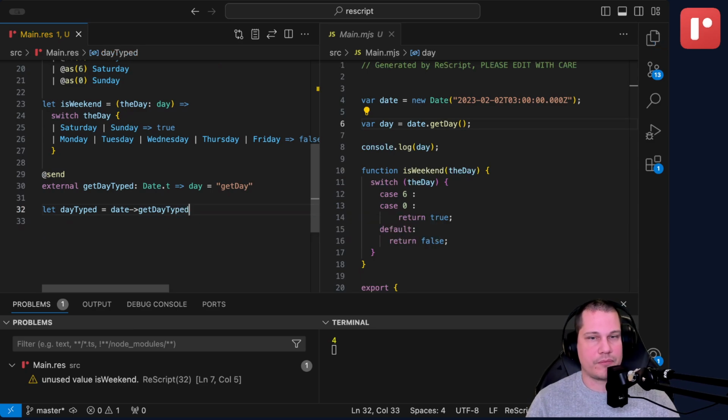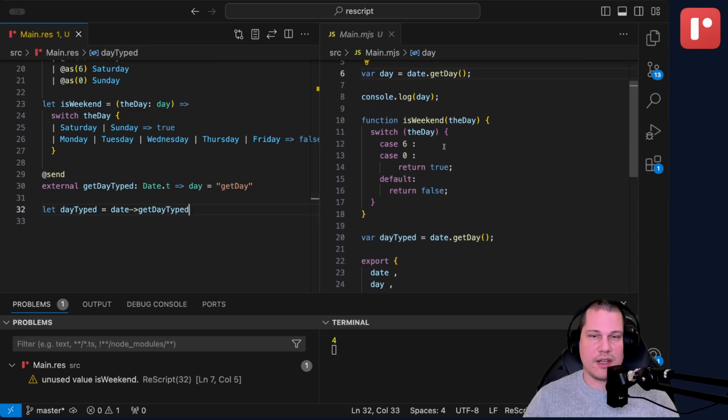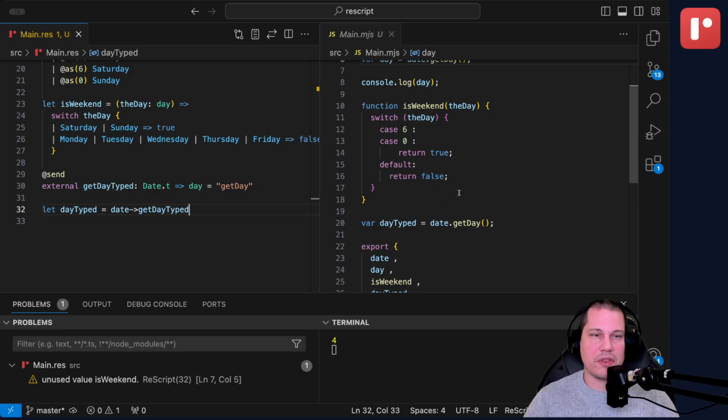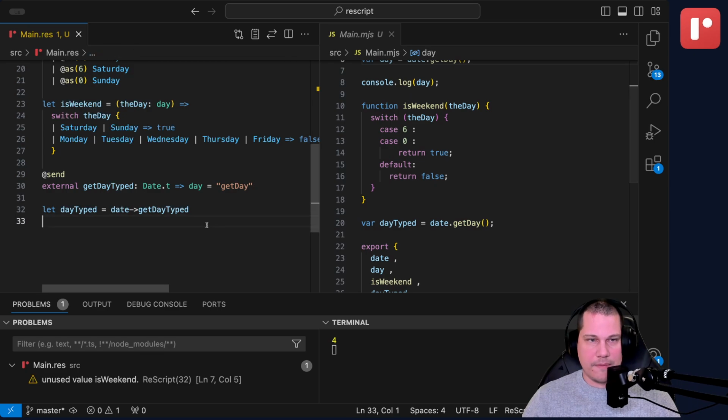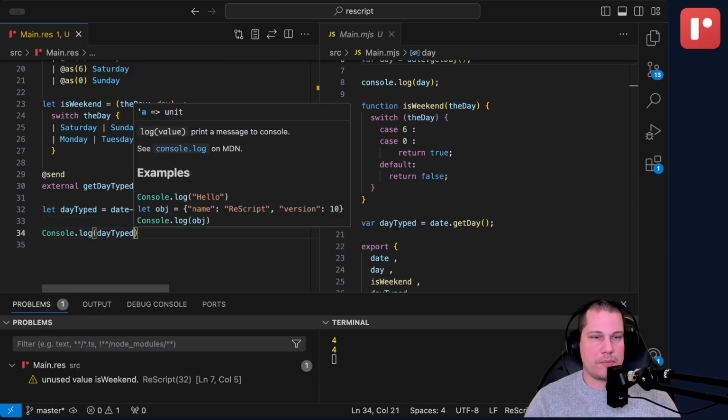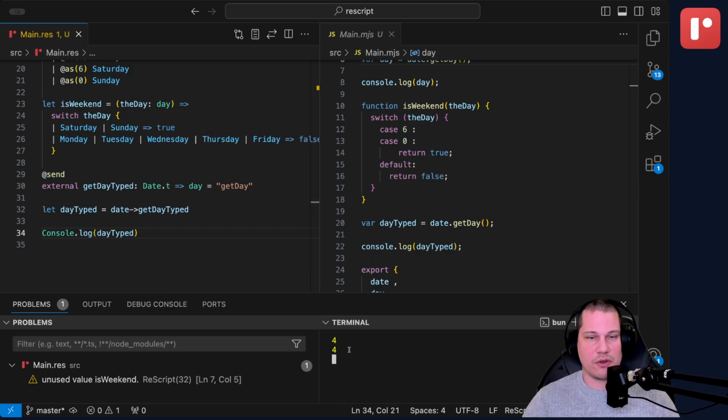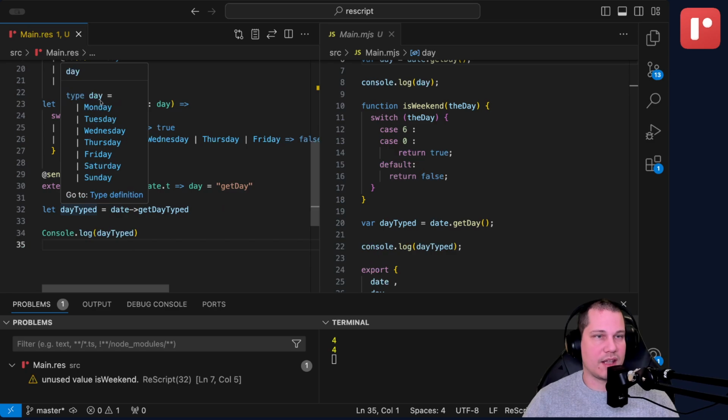We can take date and we can call getDay typed. See, this compiles to just the same thing as the regular getDay function does. And if we log this out, day typed, you can see that it still logs a 4. So it's still that. But if we hover it, it's Monday, Tuesday, Wednesday, Thursday, or Friday.